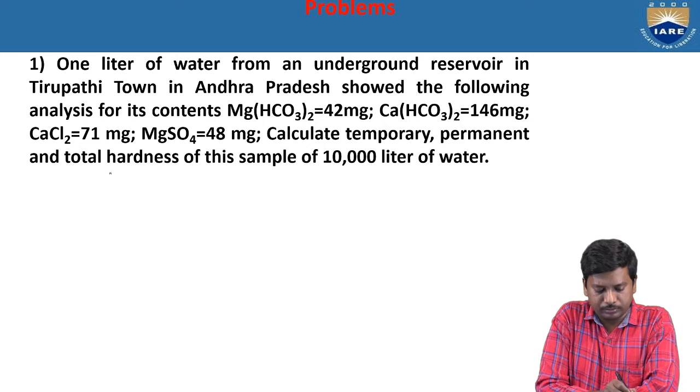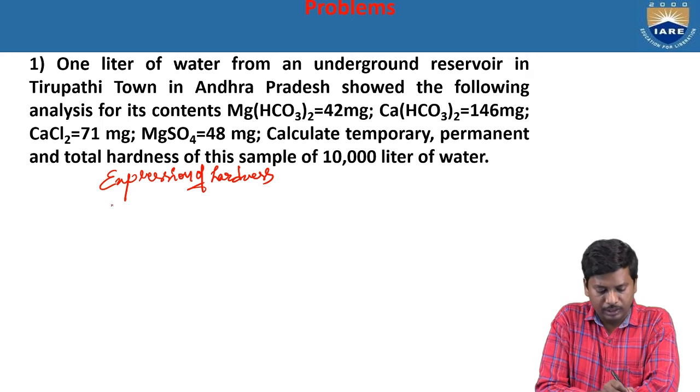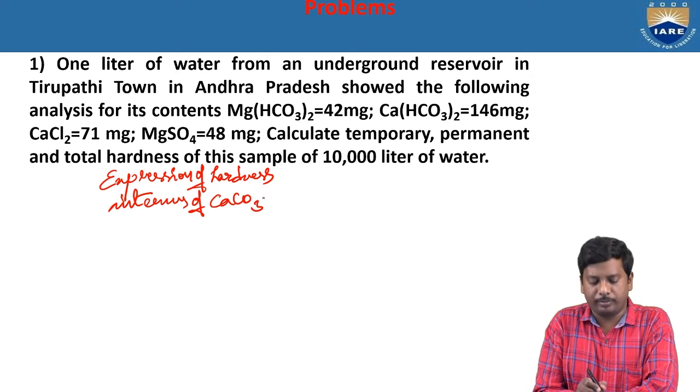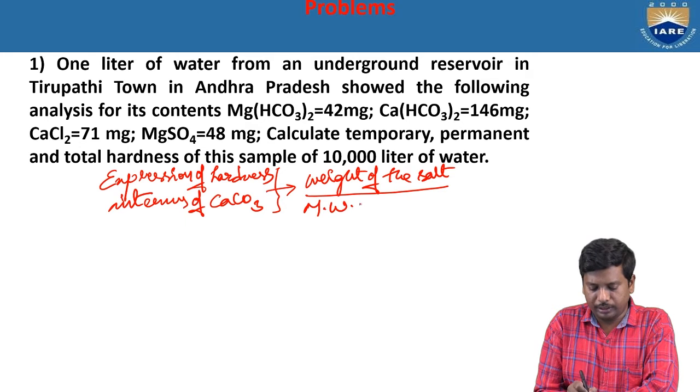First of all, we see the formula. Expression of hardness in terms of calcium carbonate is equal to weight of the salt by molecular weight of the salt into 100.